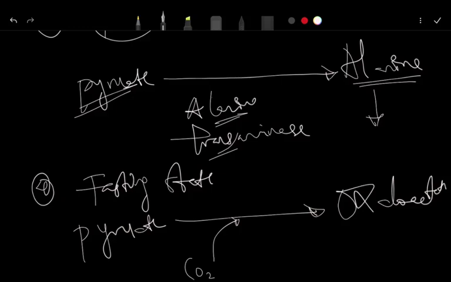All right, so the name of the enzyme here is called pyruvate carboxylase. Pyruvate carboxylase enzyme. We will talk about this when we are talking about gluconeogenesis. That's when we'll talk about this whole reaction.